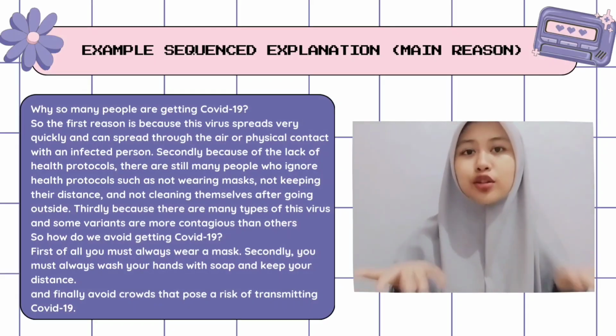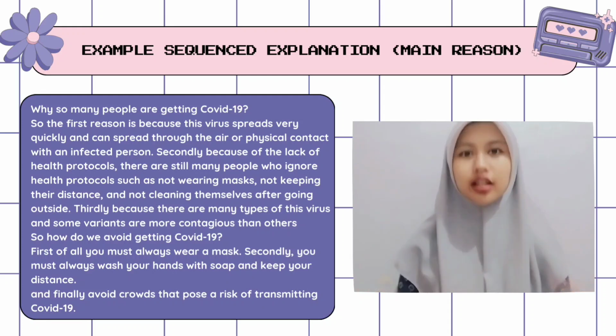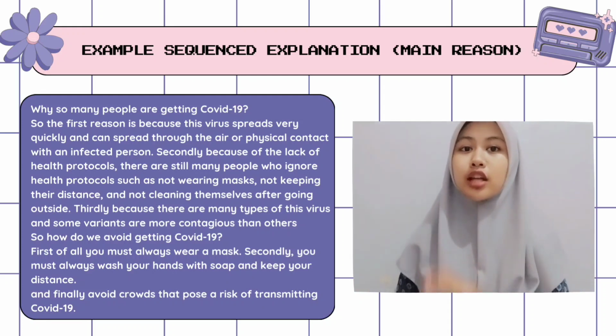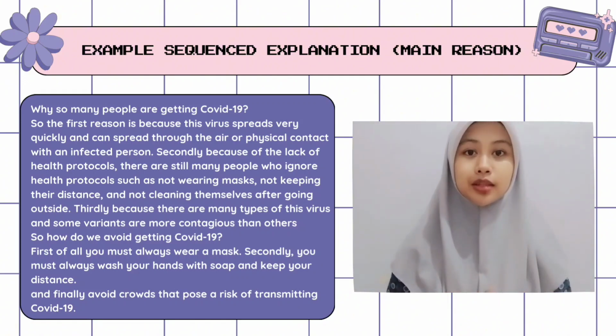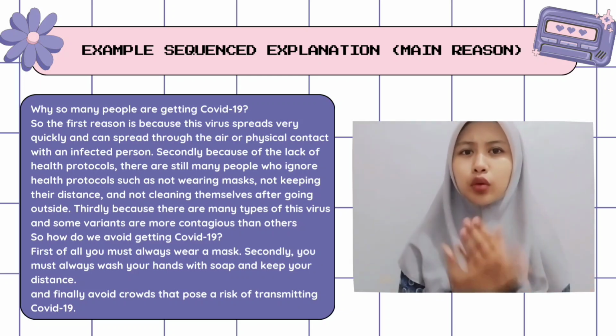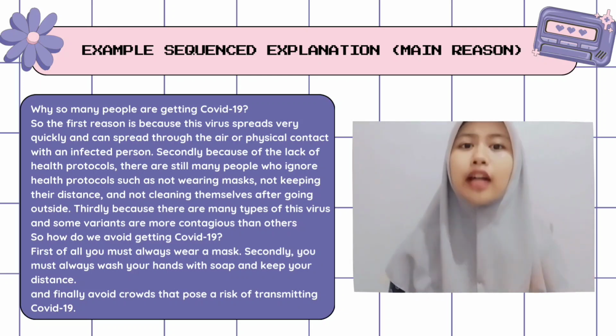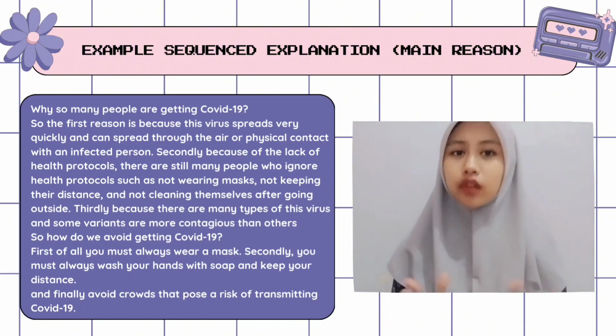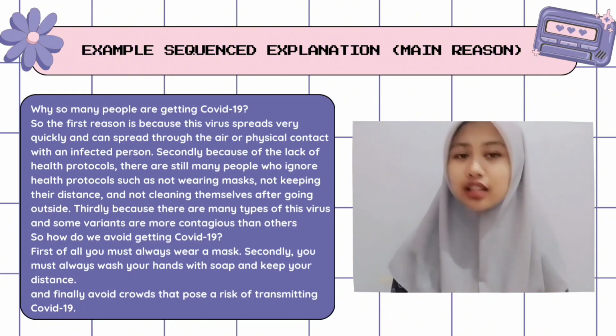Okay, so the next part is the first reason, or the main reason. So let's go, Mutia, it's your turn. So guys, do you know why so many people are getting COVID-19? So the first reason is because this virus spreads very quickly and can spread through the air or physical contact with an infected person. Secondly, because of the lack of health protocol. There are still many people who ignore health protocols such as not wearing a mask, not keeping their distance, and not cleaning themselves after going outside. And thirdly, because there are many types of this virus and some variants are more contagious than others.